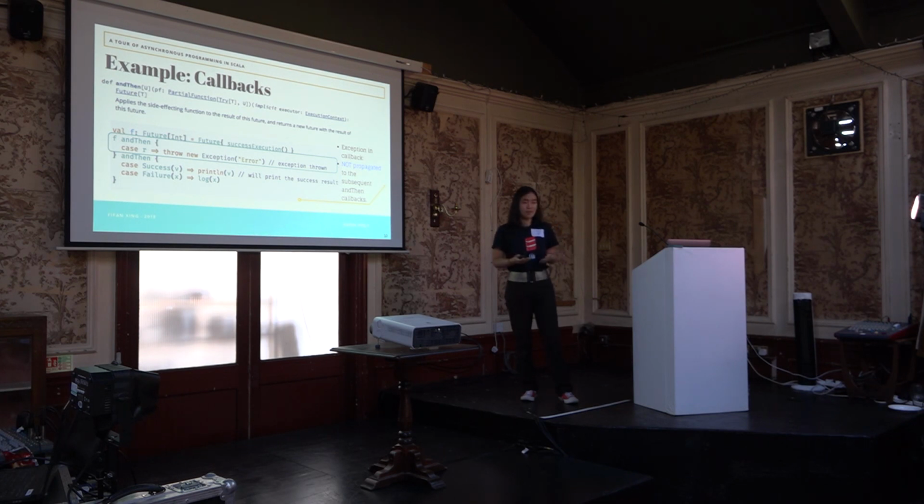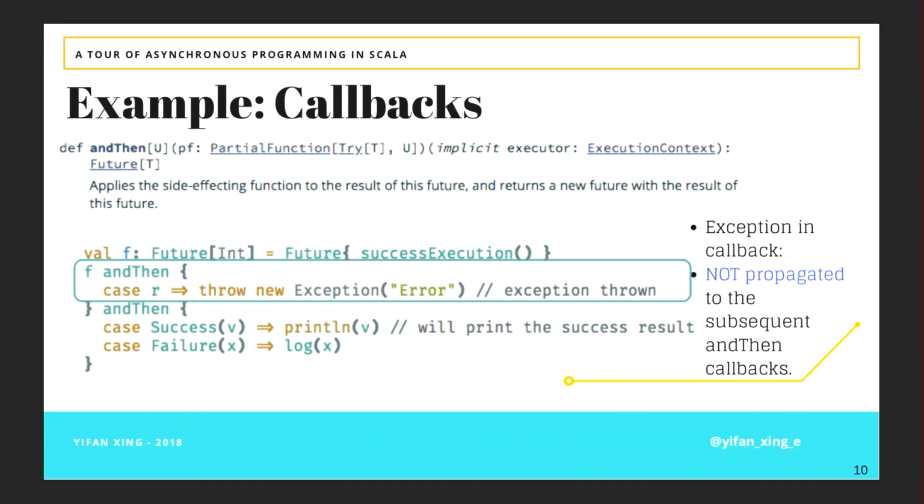So the interesting thing in andThen is it doesn't propagate the exception that's thrown in the cases. For example, if you create a future and the future, let's say, completed successfully, but in the first andThen case, there's an exception thrown. And if you chain another andThen on top of this, what happens is that the second andThen case will use the successful value from the future instead of propagating the exception thrown in the first case. So when we're using andThen, we need to be cautious of how we handle the exceptions and how do we not miss it.